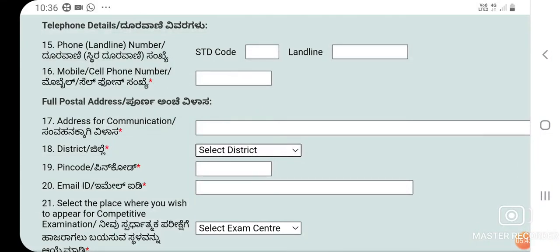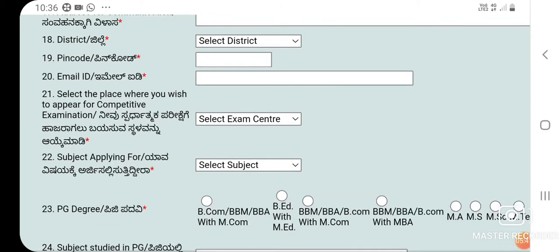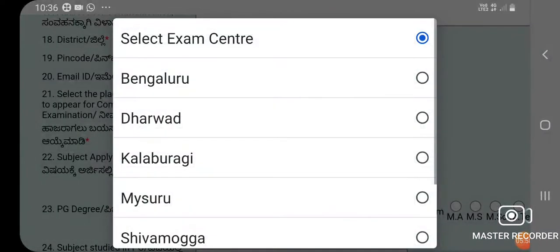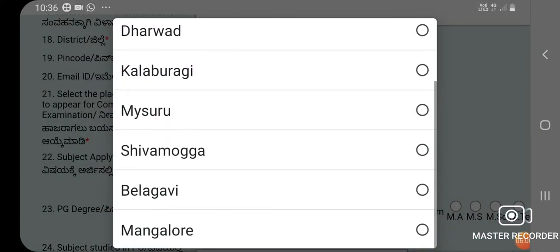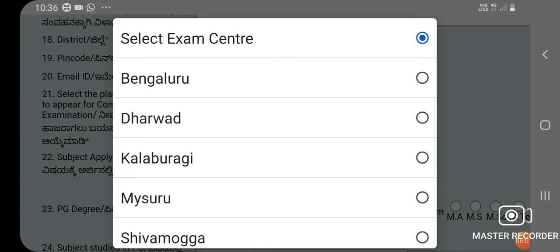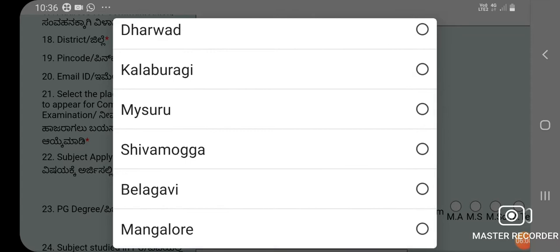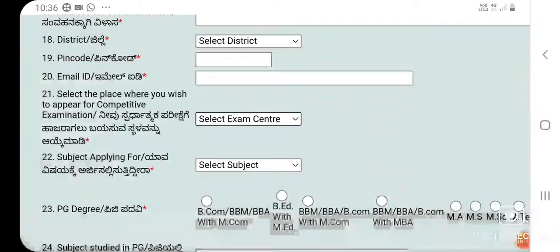Then mention the pin code, then the mail ID, then go to the 21st field, that is the competitive examination center where you want to appear for this examination. A few examination centers are listed. In total, 7 examination centers are given in Karnataka: Bangalore, Dharwad, Kalburgi, Mysore, Shimoga, Belgavi and Mangalore.